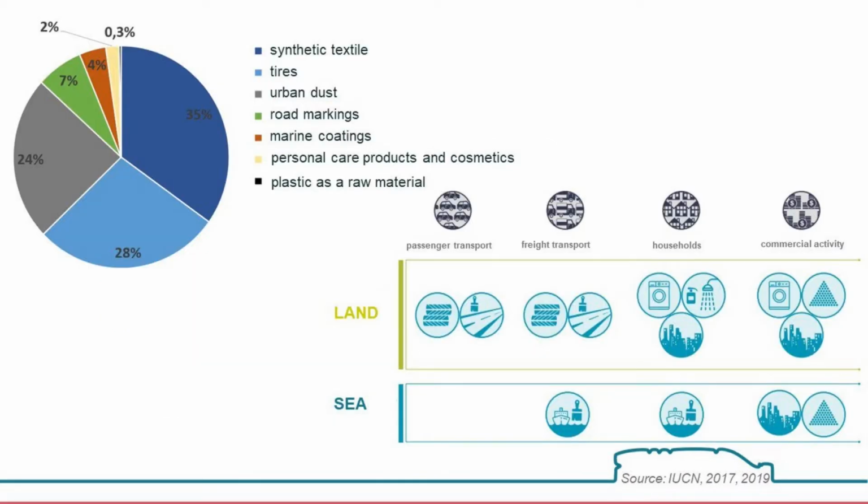We can be surprised in a way because we see that according to the estimates and suggested models, which they designed, more than 30%, that is, even 35% of microplastics in aquatic ecosystems are said to be contributed by synthetic textile fibers. Tires contribute about 28%, that is, microplastics that come from traffic, 24% from urban dust, while the rest contribute less than 10%. We mentioned in our previous videos that personal care products and cosmetics contribute approximately 2%.